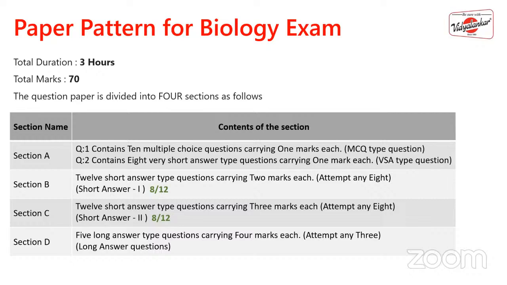Then last is section D. Here there are 4 mark questions, where you will have to attempt any three out of five. If you see the previous papers of 2022 and 2023, the March and the July papers, there are a lot of sub-questions in section D. So if you are completing a 4 mark answer in two whole pages, in these previous papers the answer is getting over in only 4 lines.